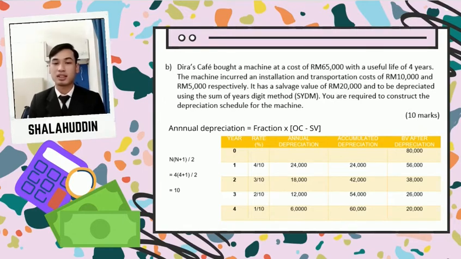As you can see, the annual depreciation amount is the amount that we gain from the calculation for year 1 until year 4. So, after the calculation in the table for year 4, we should get the book value RM2,000, which is the salvage value.